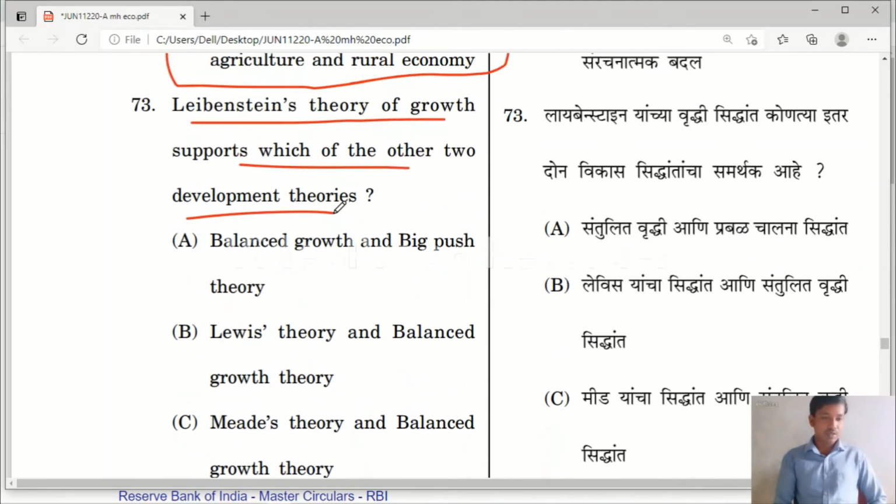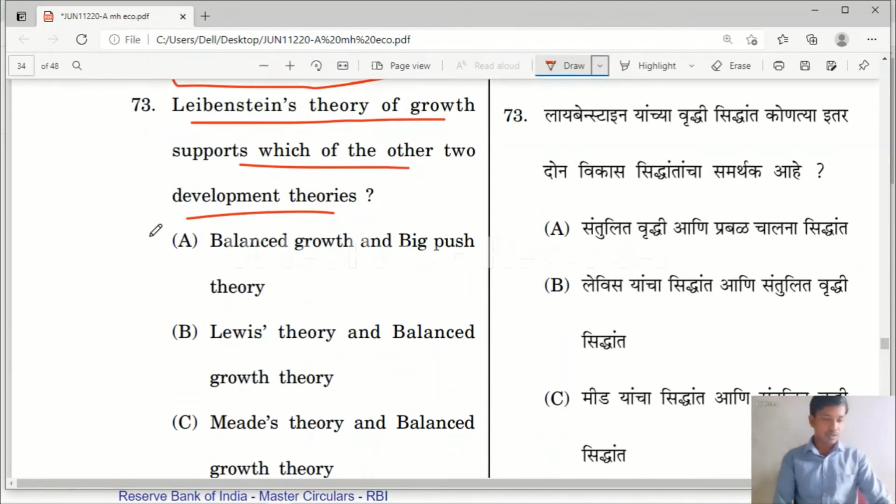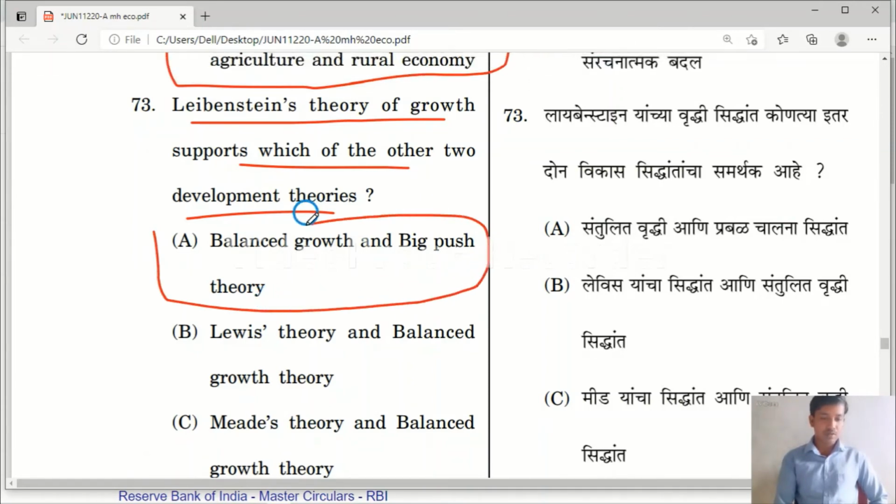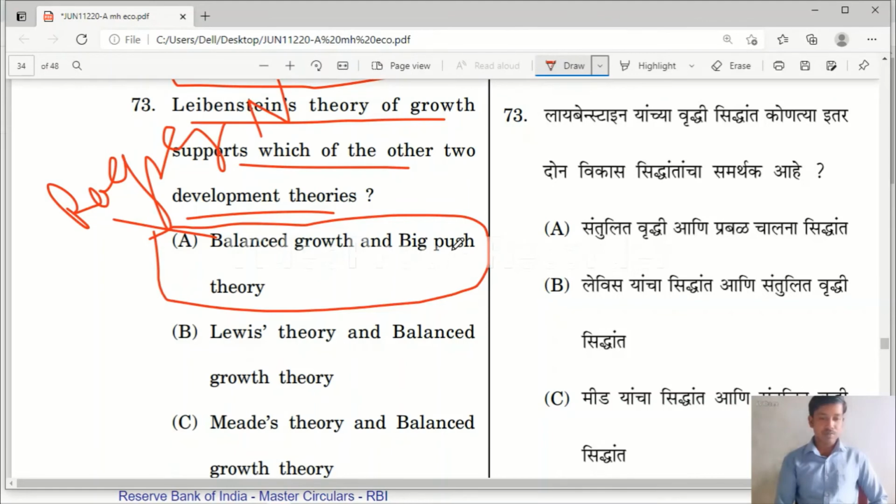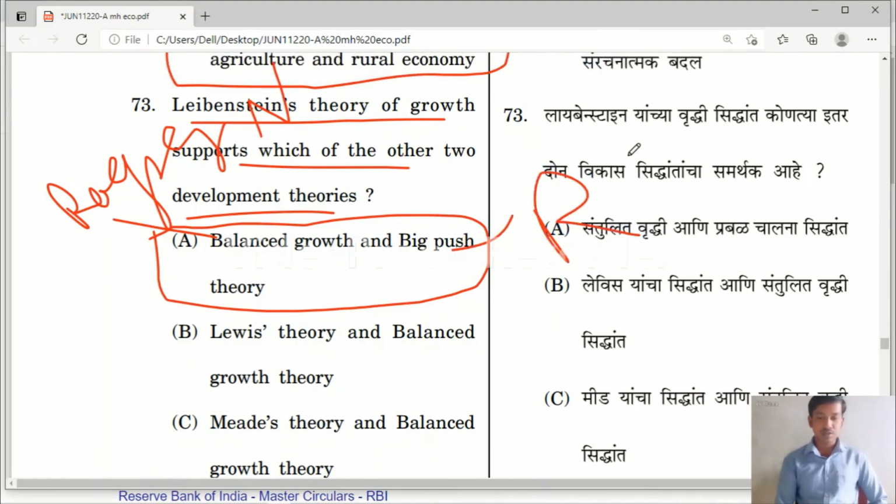Option A is the correct answer. Lewinston will support balanced growth theory and big push theory. And who has given the balanced growth theory? Ragnar Nurkse. Ragnar Nurkse has given the balanced growth theory, and big push theory was given by Rosenstein-Rodan.